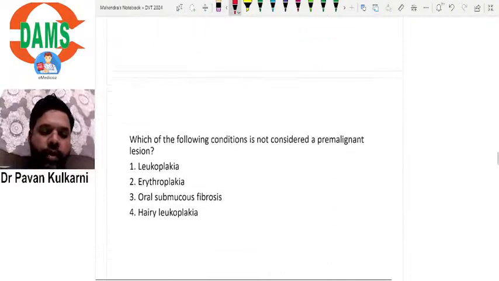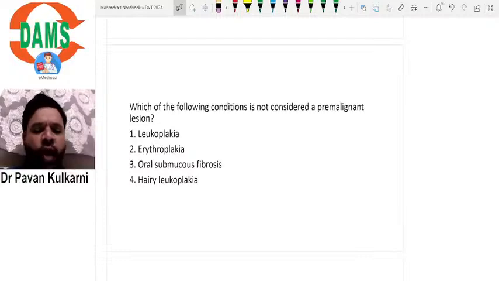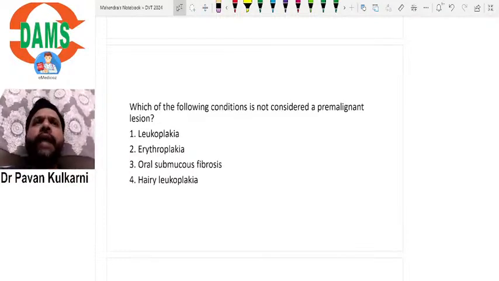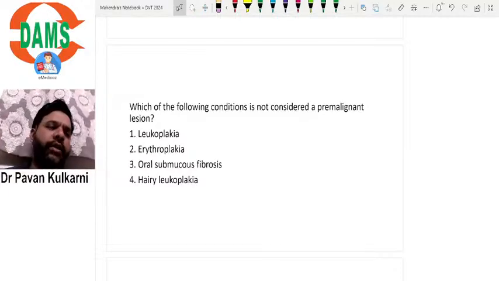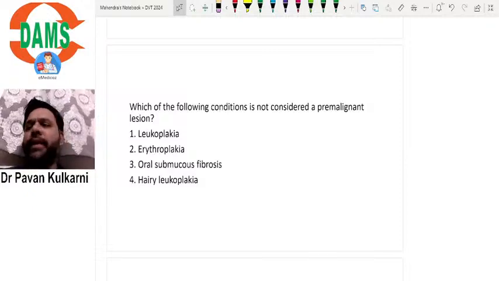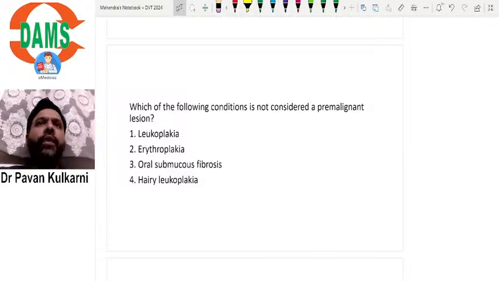Okay. Which of the following conditions is not considered a pre-malignant lesion? See, actually, I don't know the exact framing of this question. This concept of pre-malignant lesion is totally wrong. Earlier it was called pre-malignant lesion, pre-malignant condition. Now there is nothing called pre-malignant lesion. You call it potentially malignant lesion, oral potentially malignant disorders.